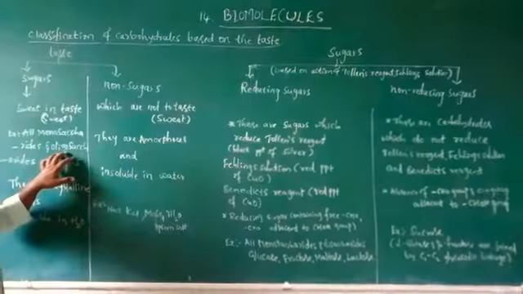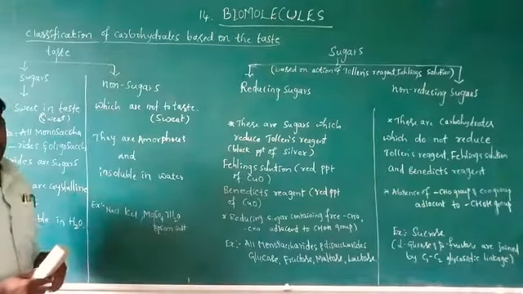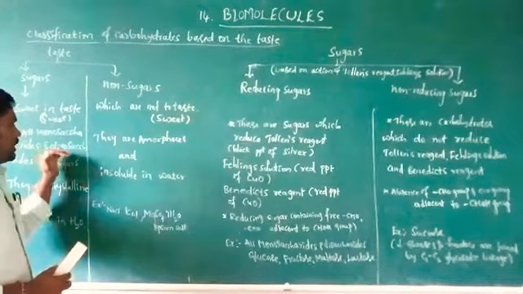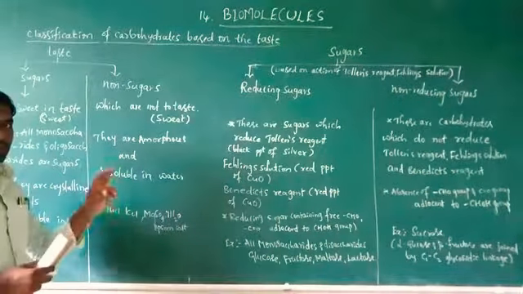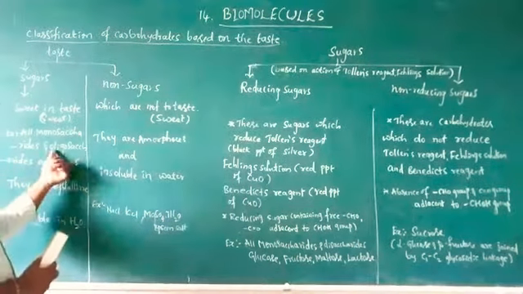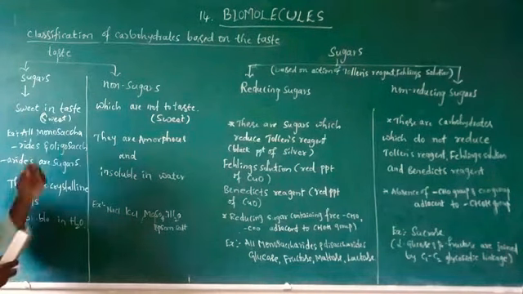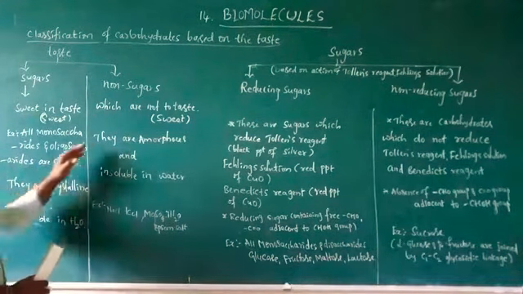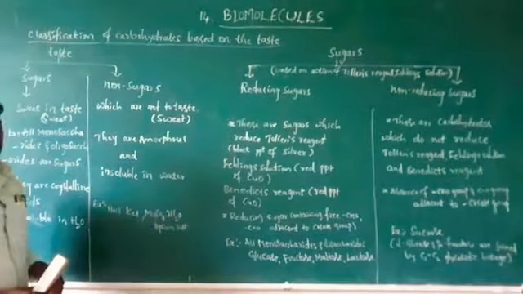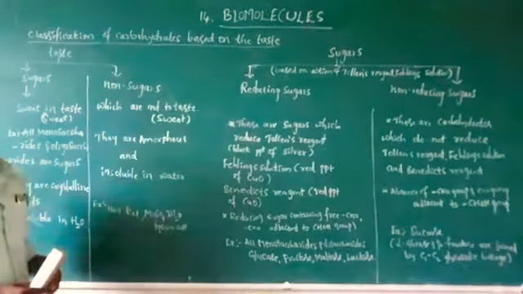And oligosaccharides: these contain two to ten monosaccharide units. Such saccharides are called oligosaccharides. These are the sugars which are sweet in taste. Examples for non-sugars are KCl, NaCl and Epsom salt. These are examples of non-sugars, which are not sweet.